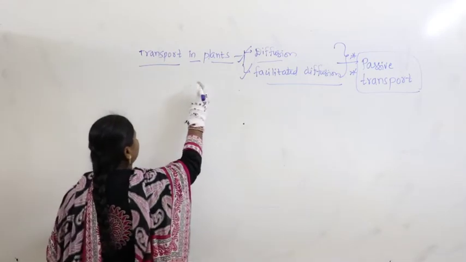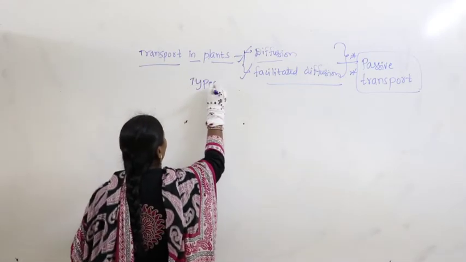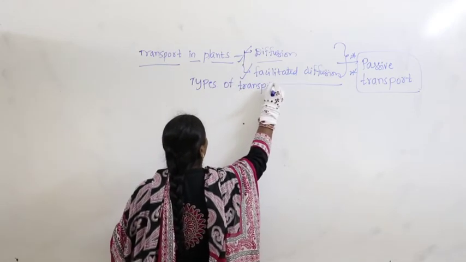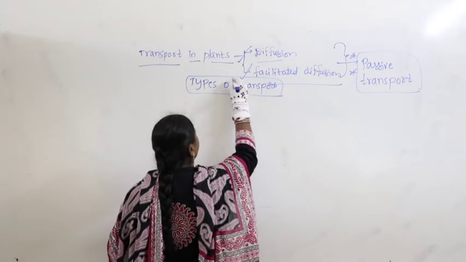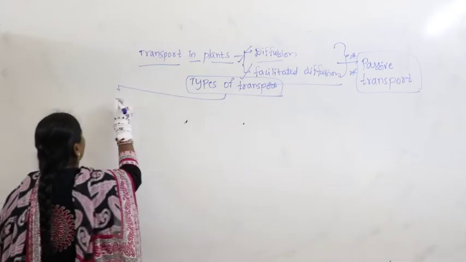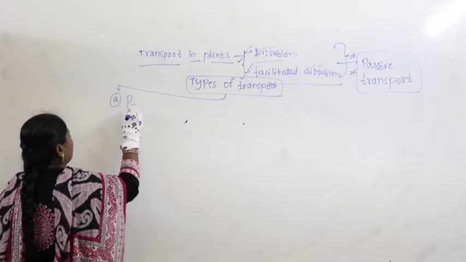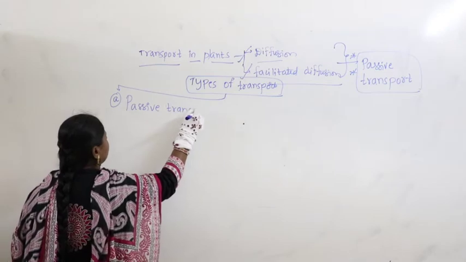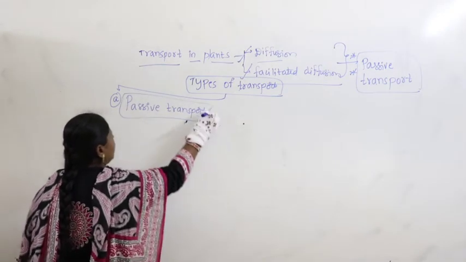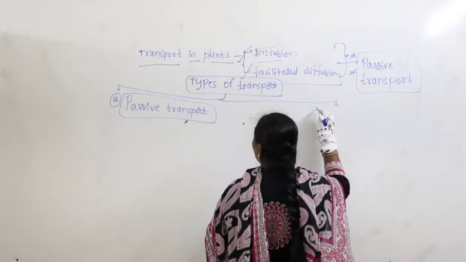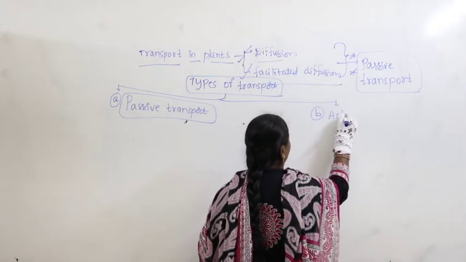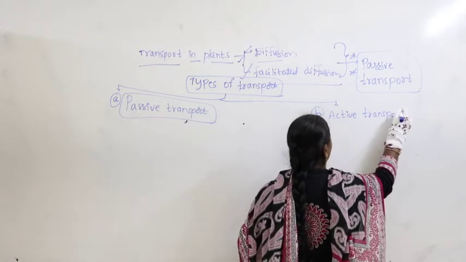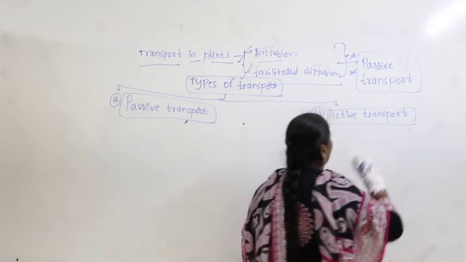If you take the types of transport, let us divide the types of transport into two categories: passive transport and then active transport.